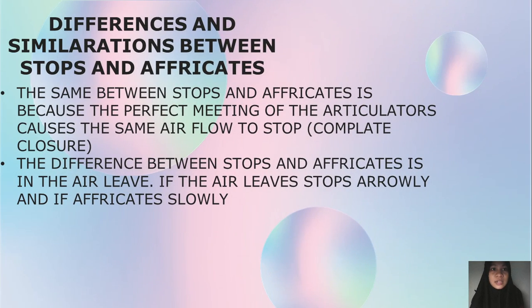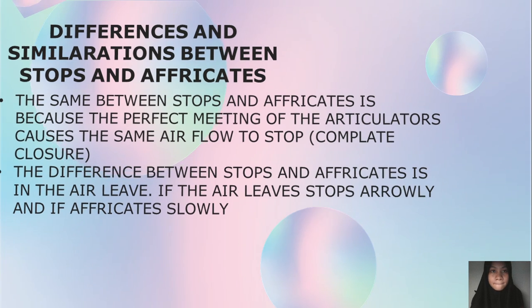Differences and similarities between stops and affricates. The similarity between stops and affricates is that the perfect meeting of the articulators causes the airflow to stop, or complete closure. The difference between stops and affricates is in the air release: with stops the air is released quickly, and with affricates it is released slowly.